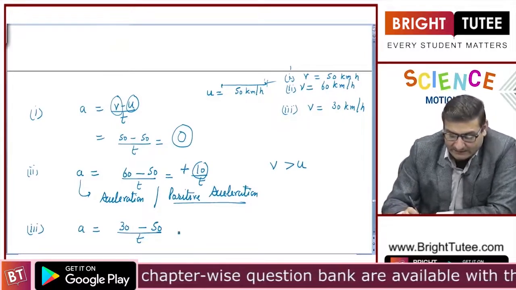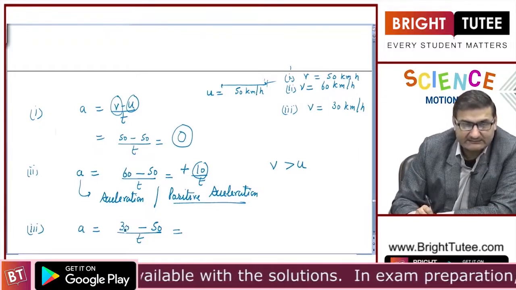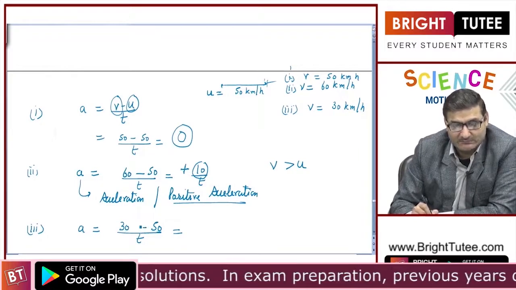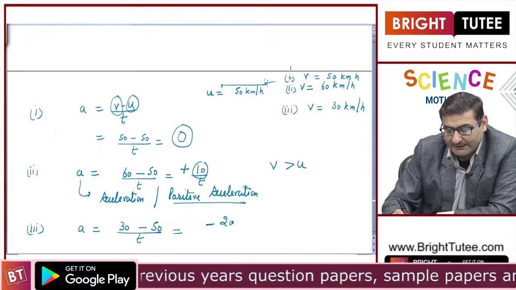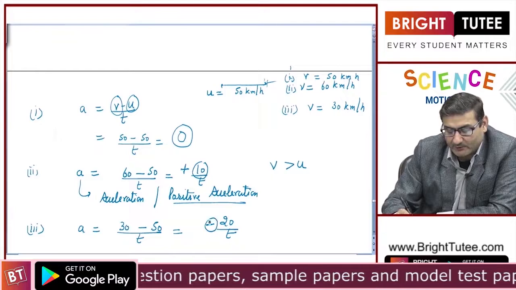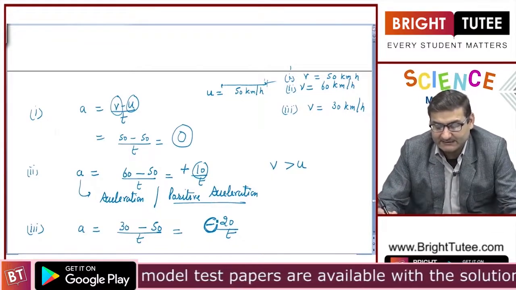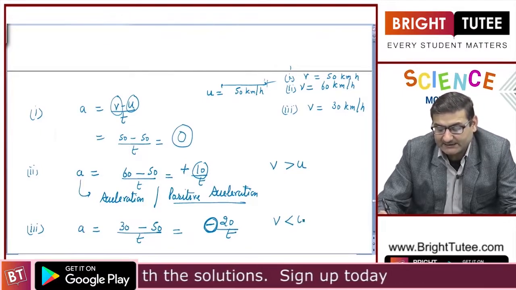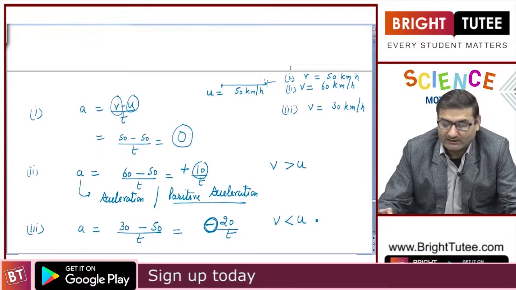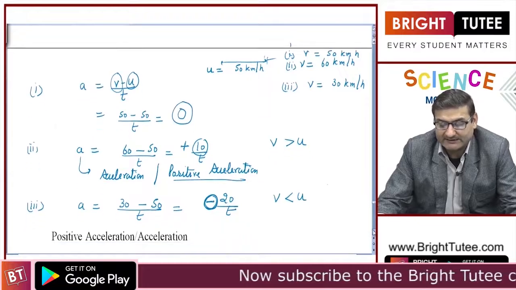Now because the final velocity is less and the initial velocity is more, our acceleration comes out to be minus 20 upon t. This minus sign represents that the final velocity is less than the initial velocity, or the other way of saying it is that the initial velocity now is more than that of the final velocity.